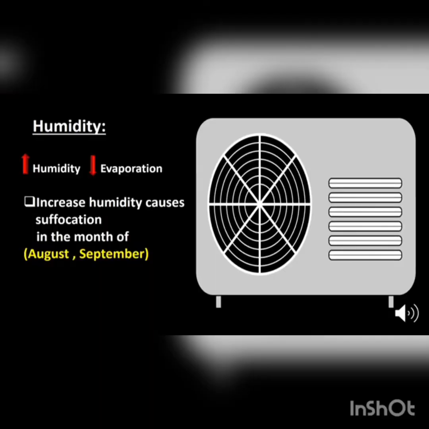Humidity. Humidity is defined as the amount of water vapor in the air. So with an increase of humidity in the atmosphere, the amount of water vapor in the atmosphere increases, so it results in a lesser rate of evaporation. During the months of August and September, the humidity in the atmosphere increases, so the rate of evaporation decreases. As a result, the air cooler causes suffocation.